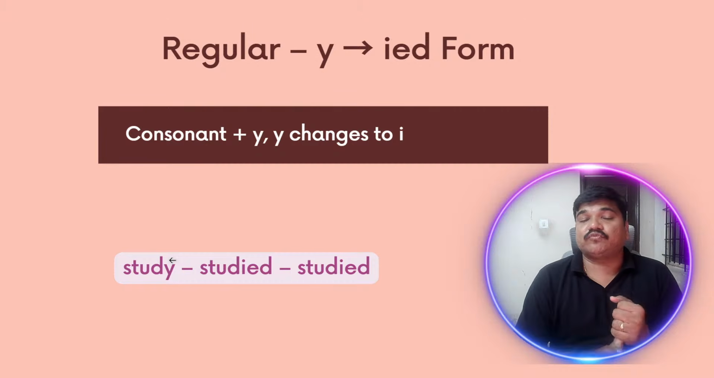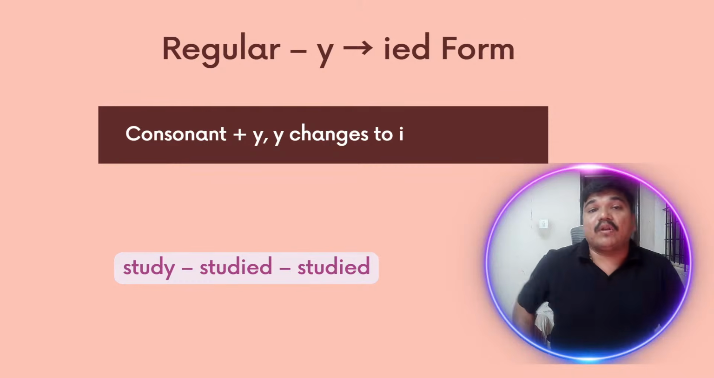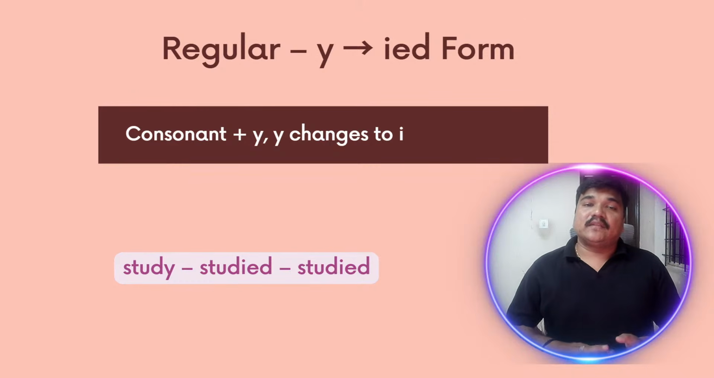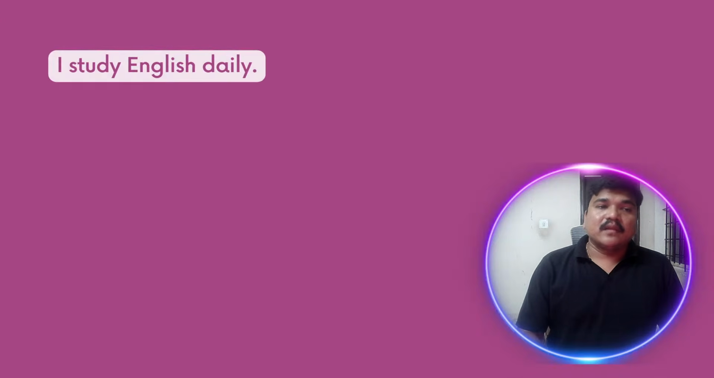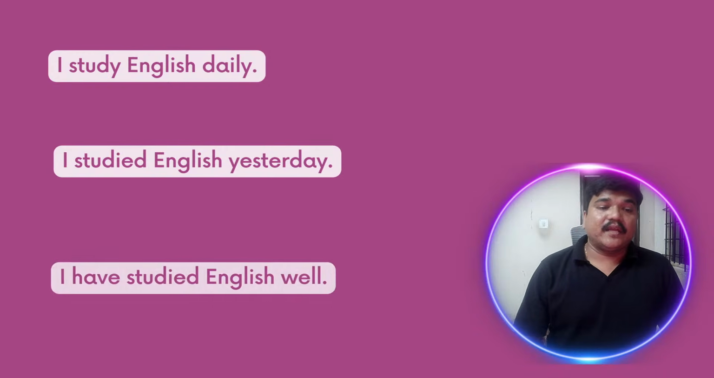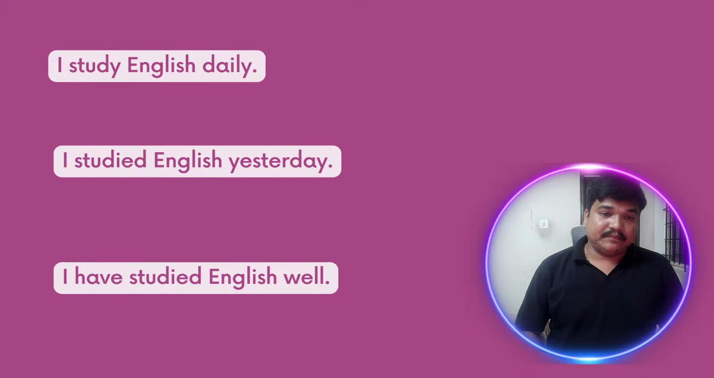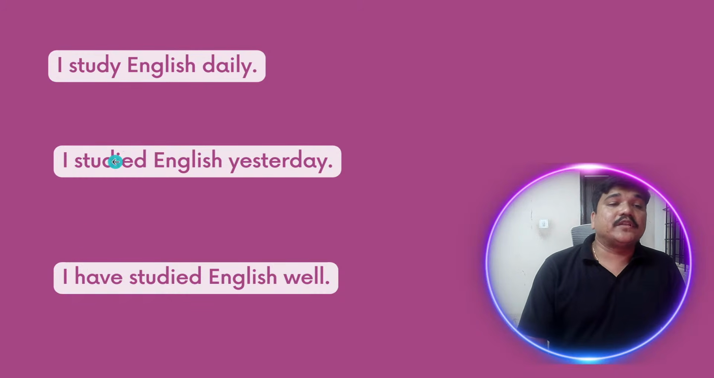We understood three rules. First one, simple: we have to add ed. Second one, in case e is already there, then we have to add d only. Third one, when y is there and before that a consonant is coming, then ied will be there. Three rules we have to remember. I study English daily. I studied English yesterday. I have studied English well. See, notice the change. Study, studied, studied. This is V1, this is V2, and this is V3.